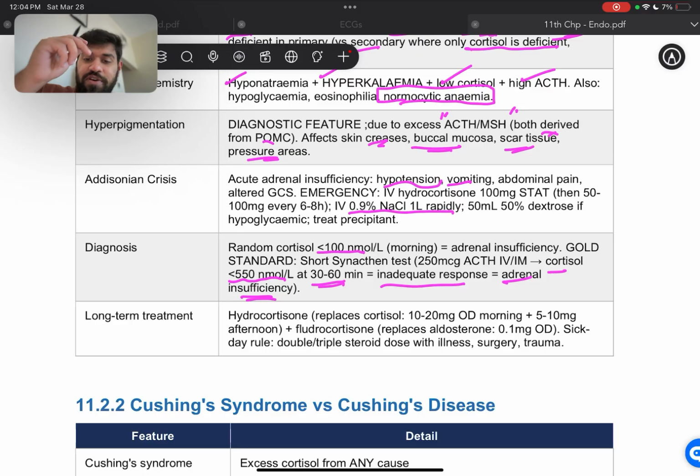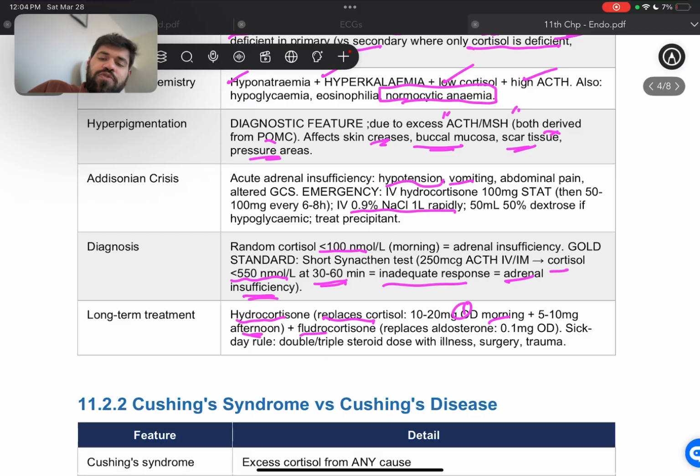Then the long-term treatment for Addison's disease is going to be hydrocortisone. It replaces the cortisol, all right, OD in the morning, plus 5 to 10 mg in the afternoon, plus fludrocortisone, which replaces the aldosterone. So both the cortisol and the aldosterone are being replaced.